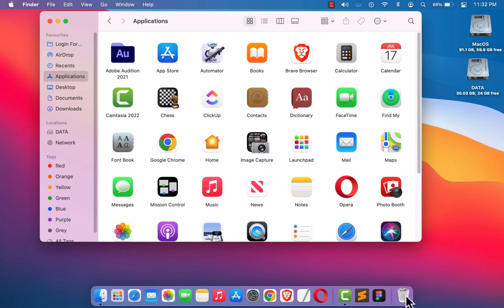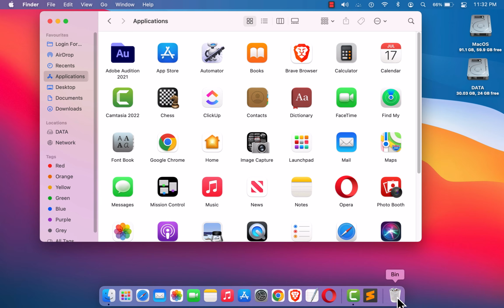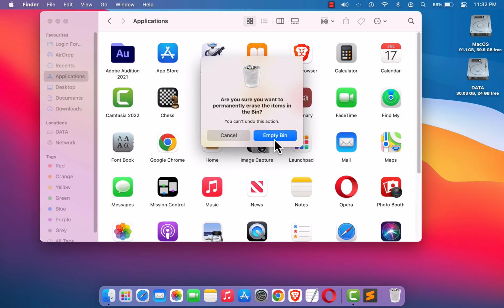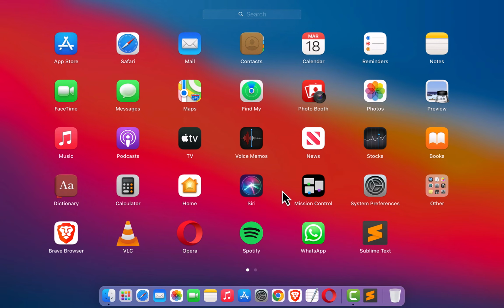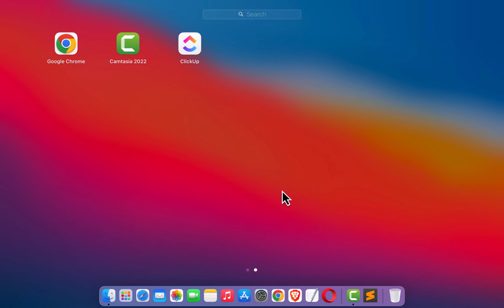Here you can see the sound. And the app is uninstalled. And right now it is in the bin. Just right click on the bin and click on empty bin. Click empty bin. The app is permanently deleted. And now if I go to the launchpad, here I don't see the app.